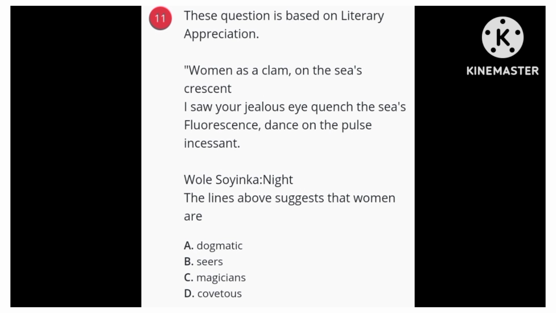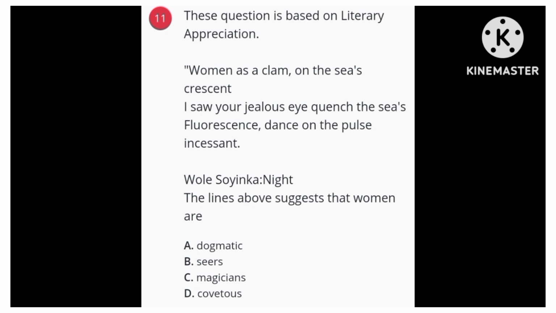What do you mean by being dogmatic? If you are dogmatic, it means that you are insisting that your opinion or belief is right and that others should accept it, without paying attention to evidence or to other opinions. Anybody that is dogmatic is not considerate. He sees his opinion as the best, and every other person should follow his or her opinion.